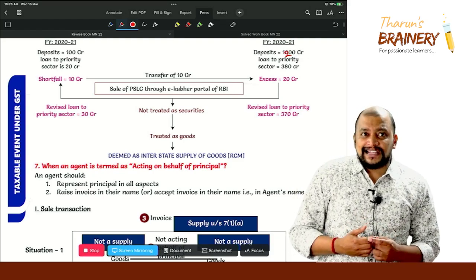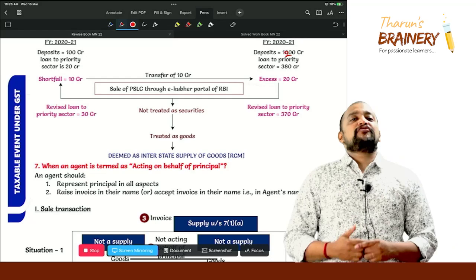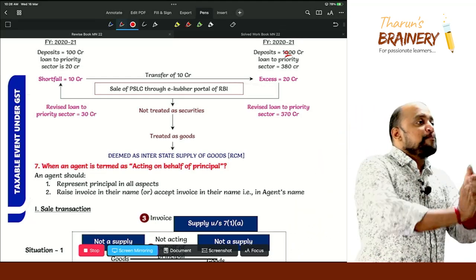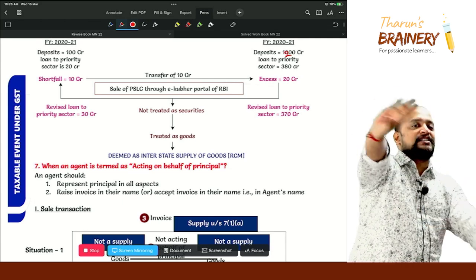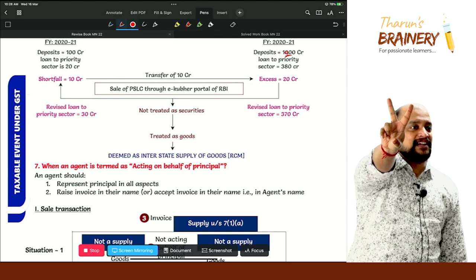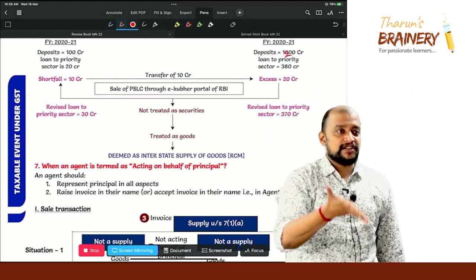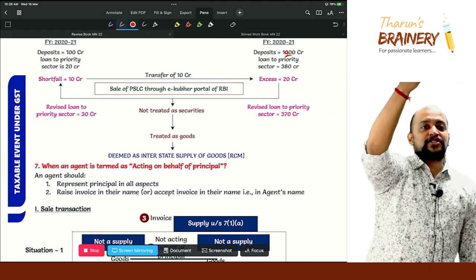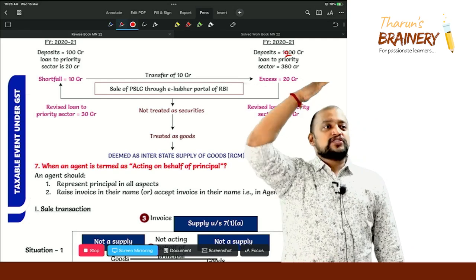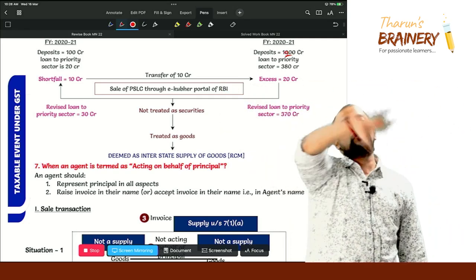Can they take it as ITC? Yes. Bank will have a GST liability. But full ITC they cannot take, only proportionate ITC they can take, because the bank's outward supply is not fully taxable. Bank will have two types of income, interest income and other income. Interest income is exempted. Just now we discussed. Interest on loans, advances, deposits is exempted. So therefore interest income is exempted and the other income will be taxable. So full credit they cannot enjoy.